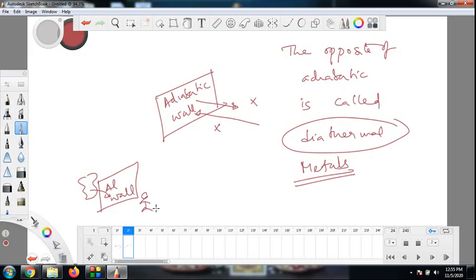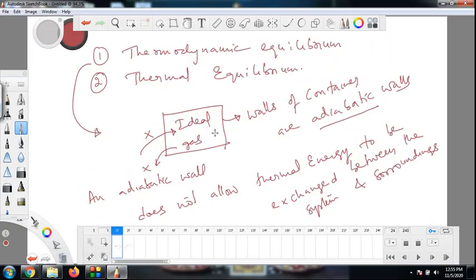Suppose you are standing on the right side of the wall, you can feel this flow of thermal energy from a hot substance to you. For example, you go near your motorcycle. Some motorcycles nowadays have an aluminum engine. Inside the engine there is petrol burning at a very high temperature, and when you go near the engine you can feel that thermal energy coming from the engine. So that metal is allowing the heat energy to come from inside the engine to outside. That is diathermal. So here what we are doing is taking an ideal gas in an adiabatic container.